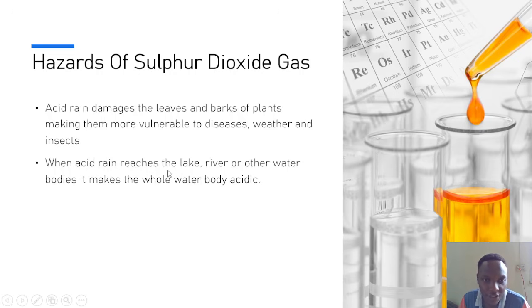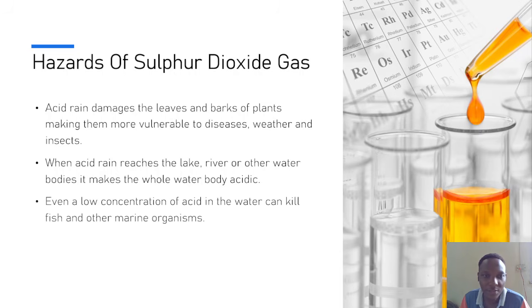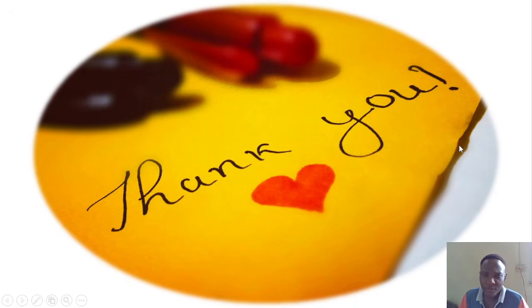When acidic rain reaches a lake, river, or other water body, it makes the whole water body acidic. In that way, it can be harmful to aquatic or marine organisms. Even a low concentration of acid in the water can kill fish and other marine organisms.